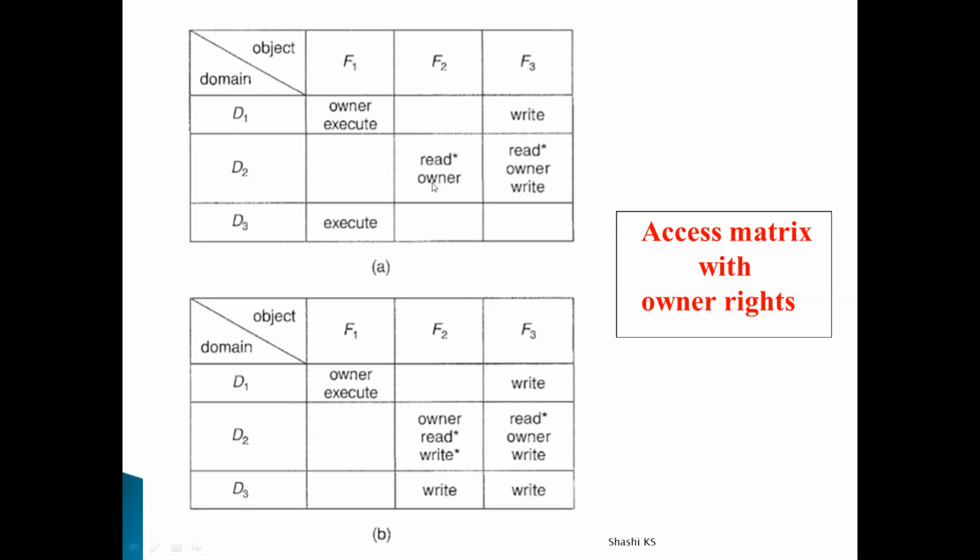It means if it has owner access right, it can add any new access right or it can remove already existing access right. So with that facility, see in the next diagram, it has added one more access right called the write access right for the file F2. One more access right called the write access right is being added to the file F2 because a process executing in domain D2 had the owner access right, and with that it was able to add one more write access right to the file F2. So that is the meaning of the owner access right in your access matrix.